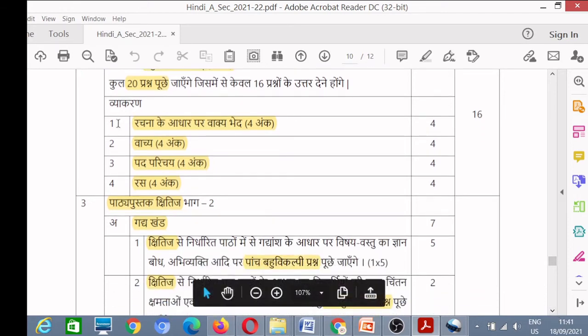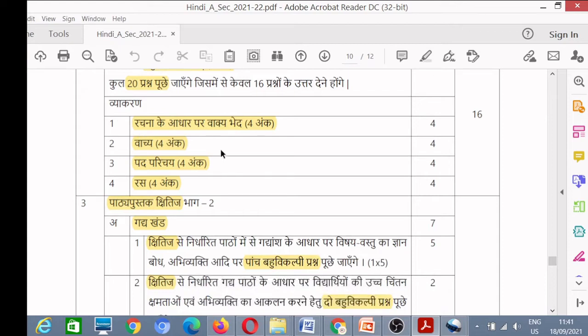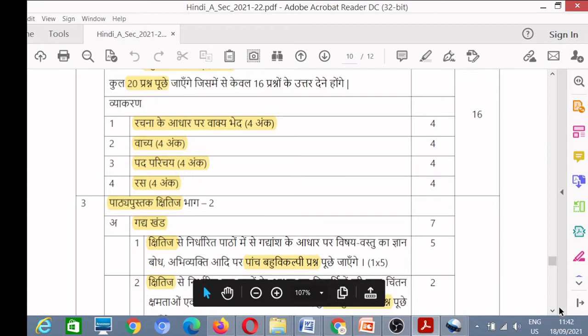The first topic is रचना के आधार पर वाक्य भेद, that means types of sentences, 4 marks for this topic. Then Vachya, voice, 4 marks. Then Pad Parichay, 4 marks. Then Ras, 4 marks. So this is the distribution of 16 marks allocated for grammar.